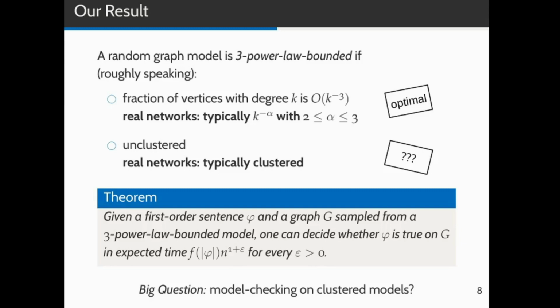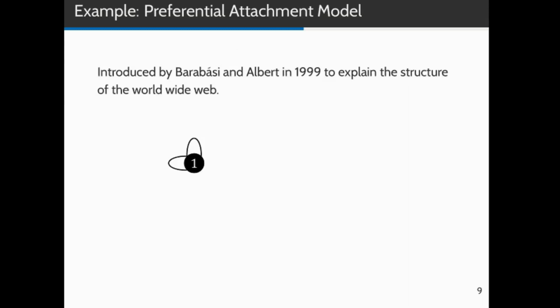Let me next explain to you which kind of networks are 3-power-law bounded. The first example would be the preferential attachment model. It has been introduced by Barabasi and Albert in 1999 to explain the structure of the World Wide Web. It's an evolutionary graph model which works as follows. We start with a single node, then we always insert one new vertex with a constant number of edges from the new vertex to the rest of the graph.